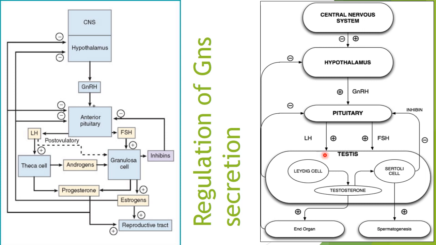LH mainly acts on the Leydig cells to cause release of testosterone, and FSH acts on the Sertoli cells, influencing spermatogenesis. The Sertoli cells secrete inhibin, which specifically inhibits FSH, while dopamine specifically inhibits the release of